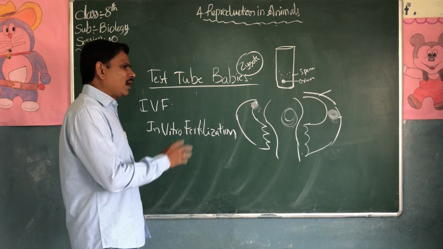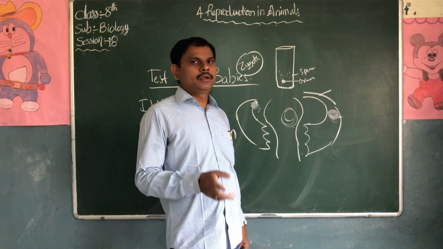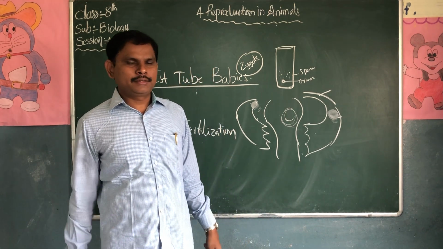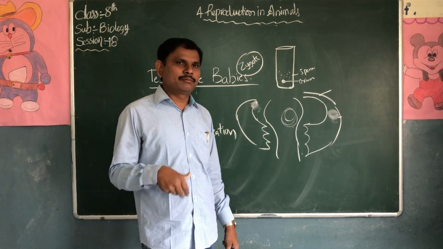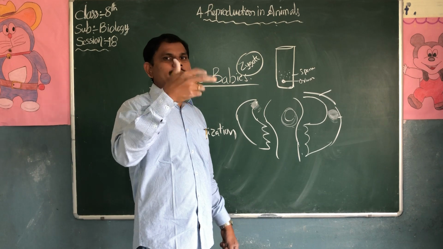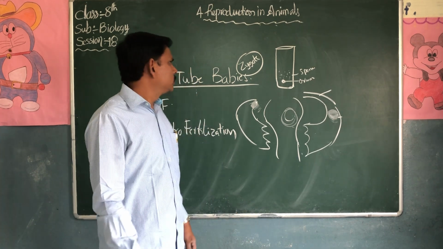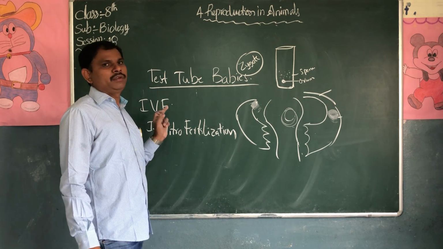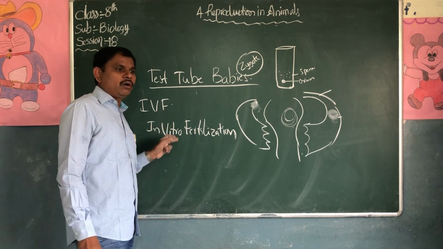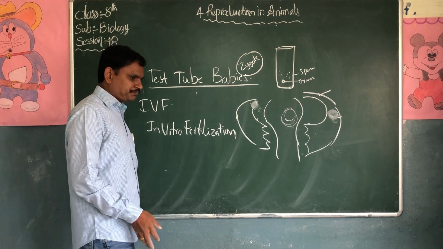Next is about characters that resemble, like nose, ears, eyes. Some characters do not resemble, like thumb impression. Thumb impression does not resemble our fathers, mothers, or relatives. Next is what is IVF? In vitro fertilization.